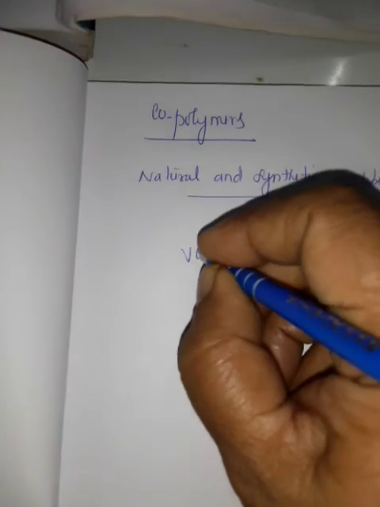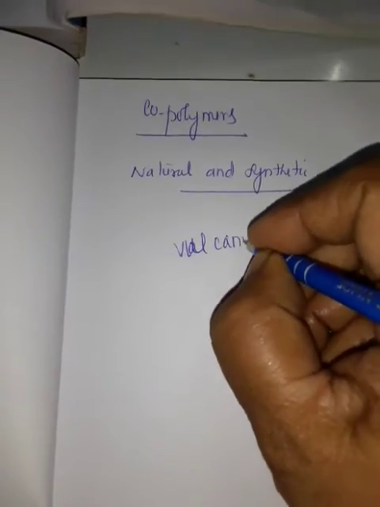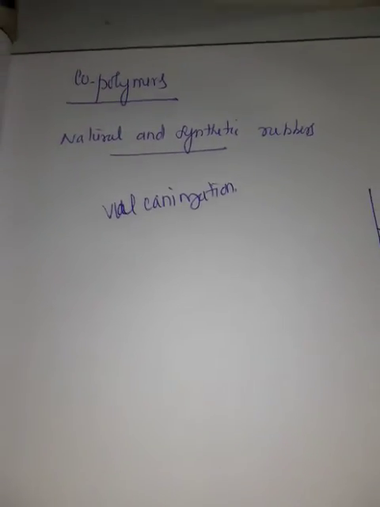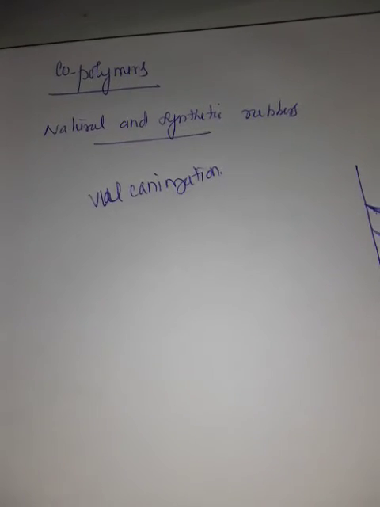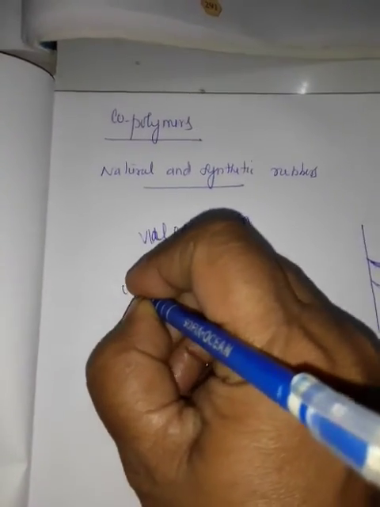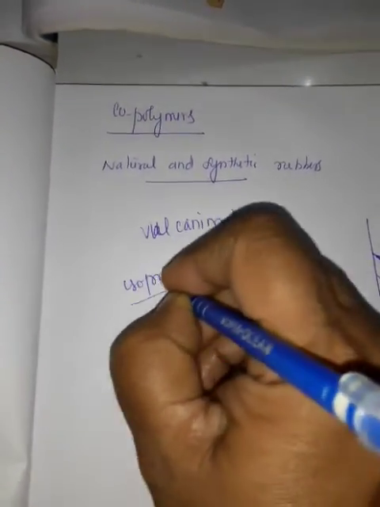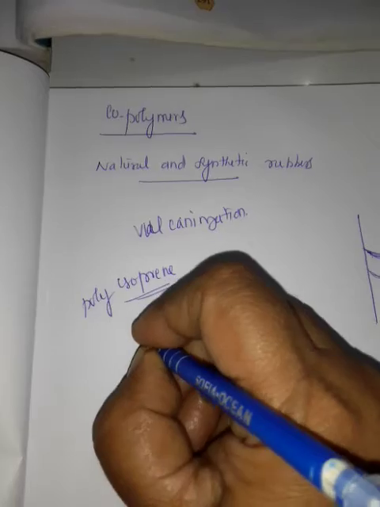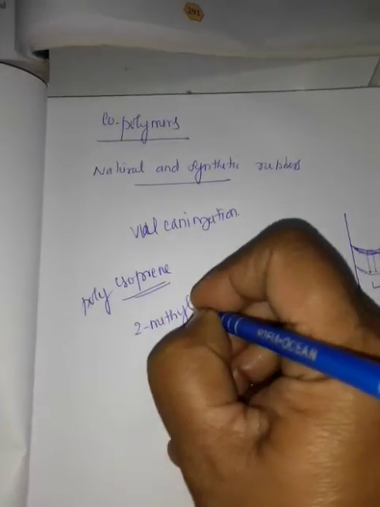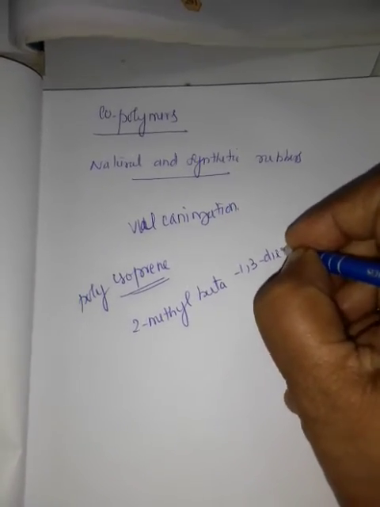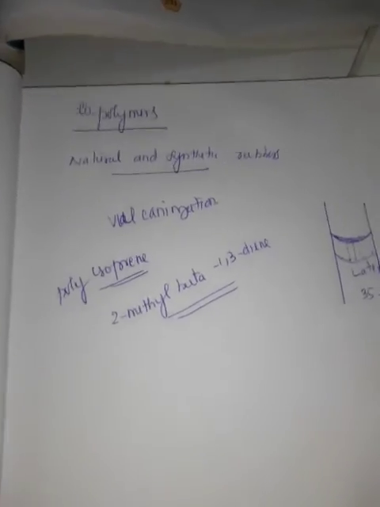That process is called vulcanization. Before that, in natural rubber, the monomer unit present is called isoprene. Natural rubber is polyisoprene. What is isoprene? It is 2-methyl buta-1,3-diene. This is the substance present in natural rubber.